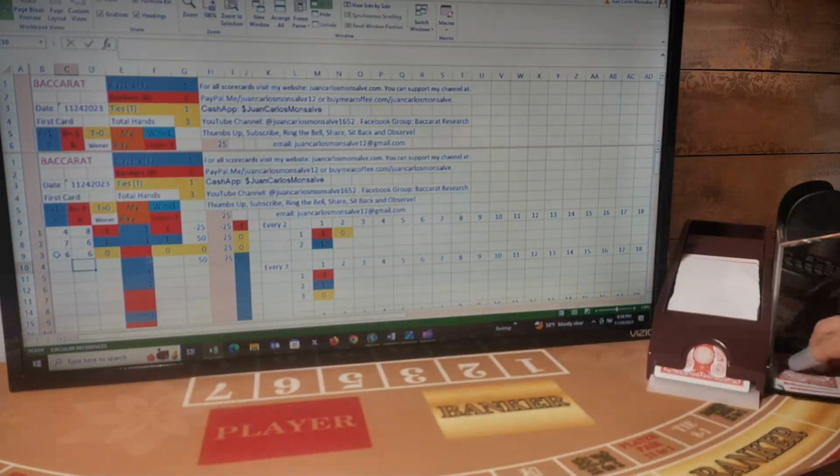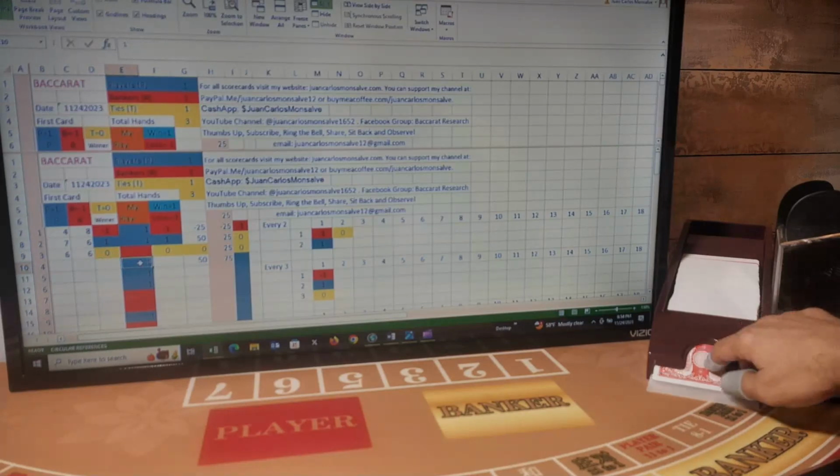The bet amount for the next hand is going to be the same, but because it's a tie, I move one space. So I will be moving my money to a player. So I'm gonna be playing player this time.